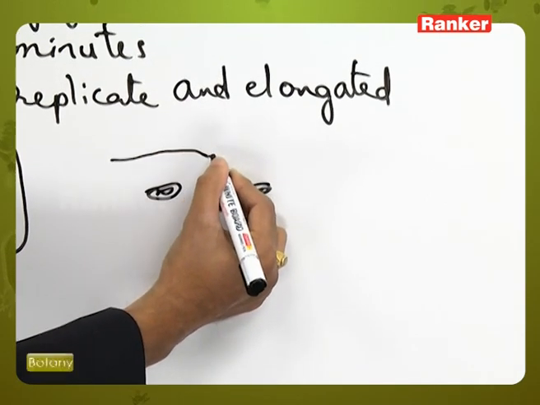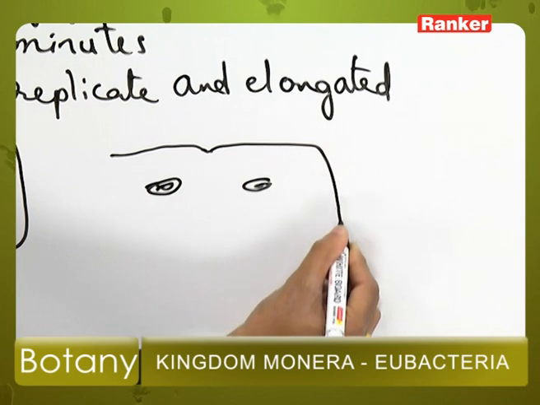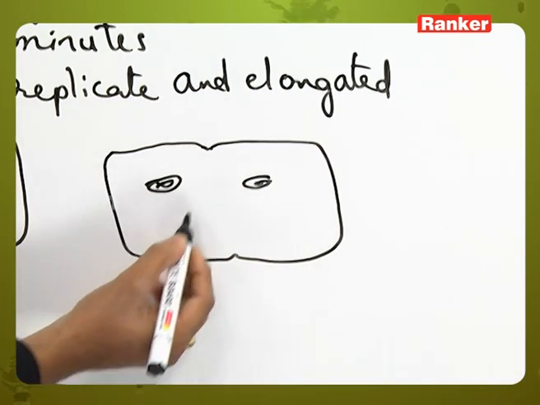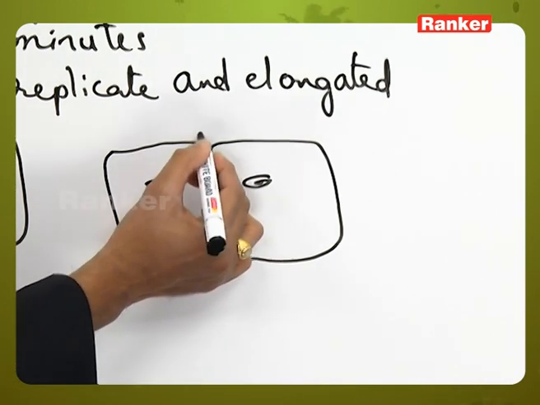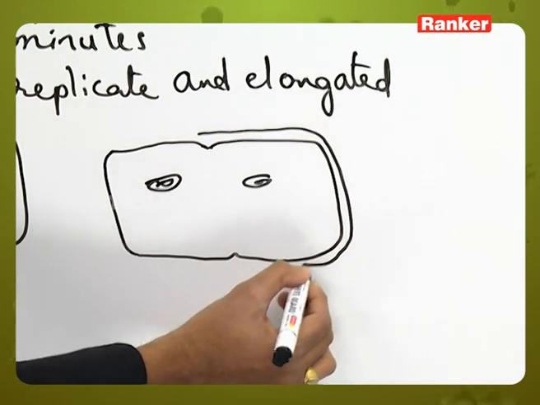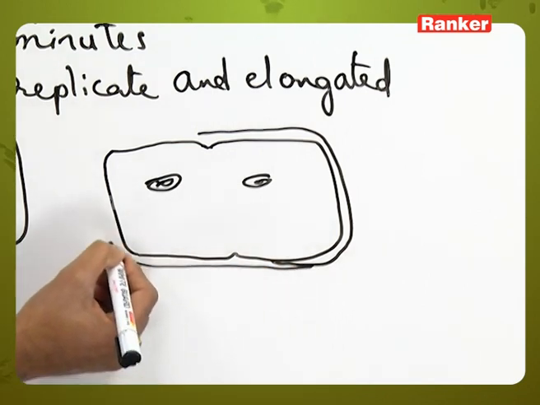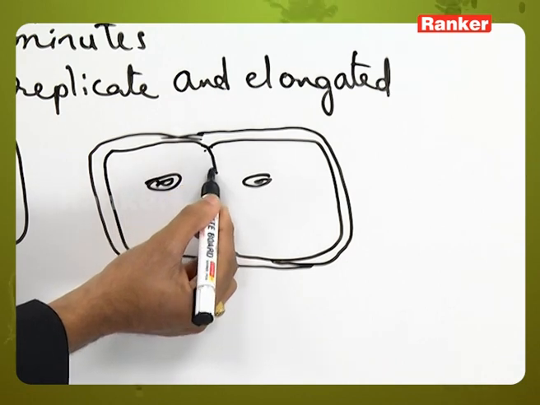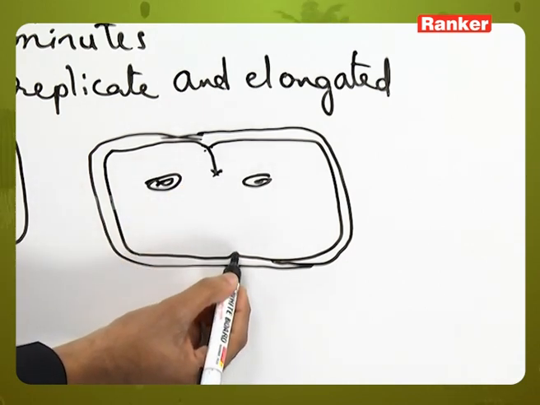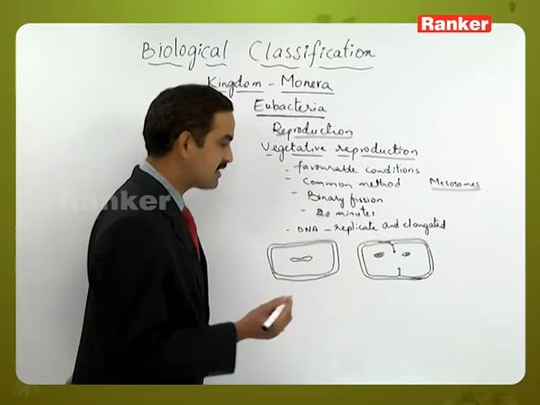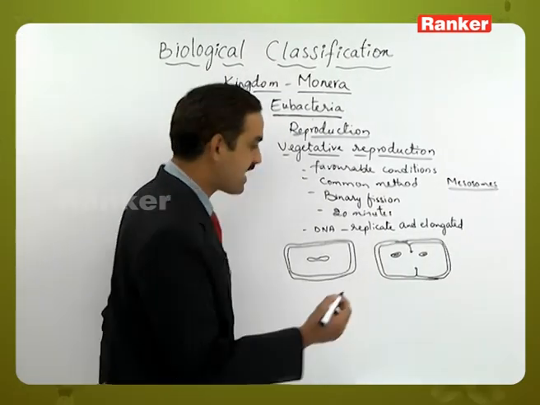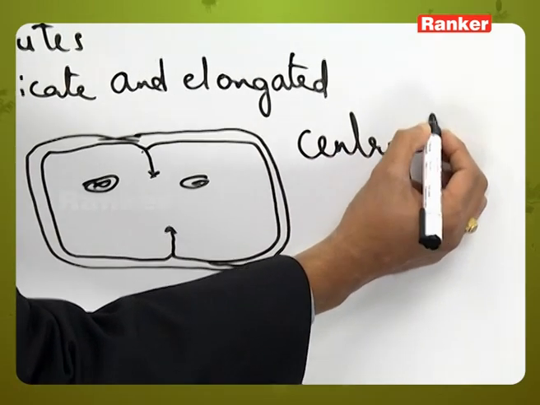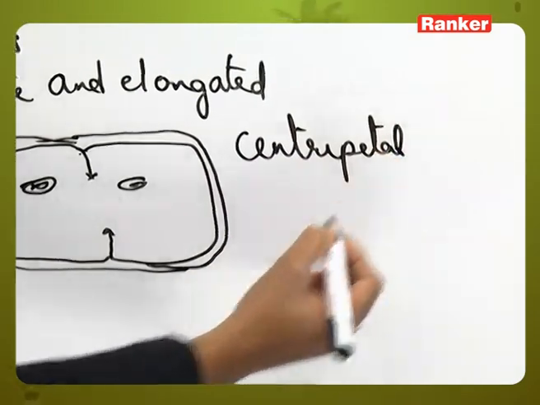And at the same time, a small constriction will start from the peripheral side of the plasma membrane or the cytoplasm. So, this is a site where the mesosome is present, and this little constriction will gradually move towards the center. That is, the constriction will start on the peripheral side and move towards the central. So, the growth is called a centripetal growth of the constriction.